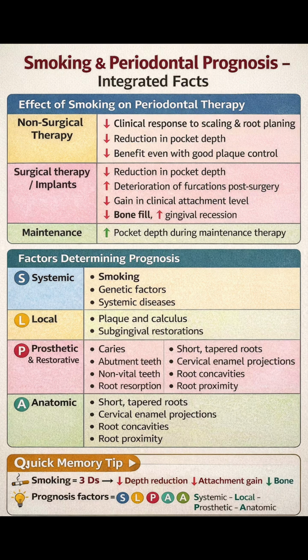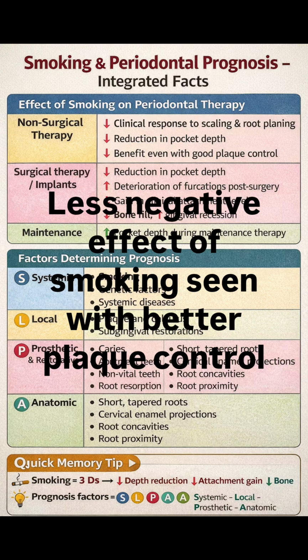First is effect on non-surgical therapy. Non-surgical therapy mainly includes scaling and root planing. In smokers, the clinical response to scaling and root planing is reduced. So, we observe less reduction in probing pocket depth and less gain in clinical attachment compared to non-smokers. An important point to remember is that even when smokers maintain good plaque control, their response to therapy remains inferior.